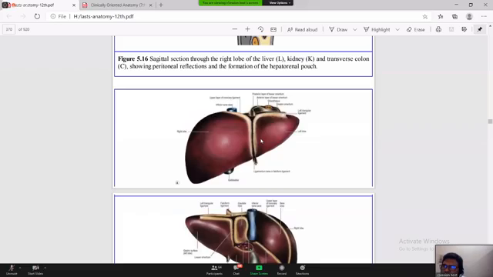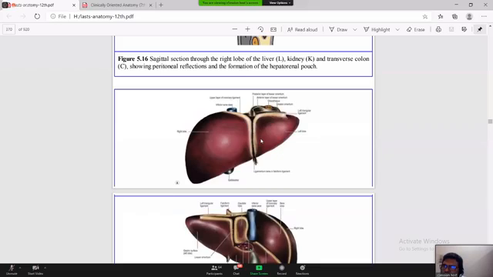Inferior layer of the coronary ligament. This is the caudate lobe. And the quadrate lobe is bounded above by the porta hepatis, on the right by the fossa for the gallbladder, below by the inferior border, and on the left by the fissure for the ligamentum teres. So this is the quadrate lobe and this is the caudate lobe.